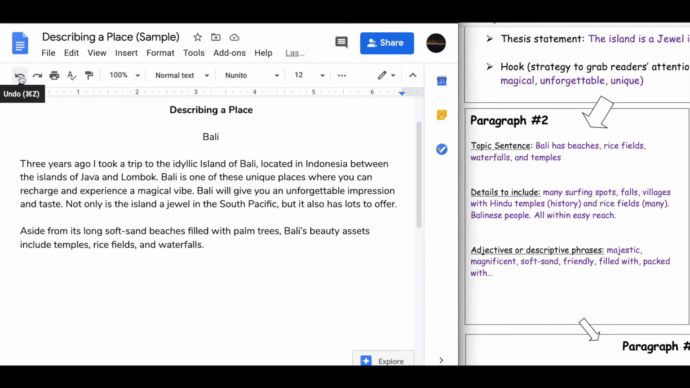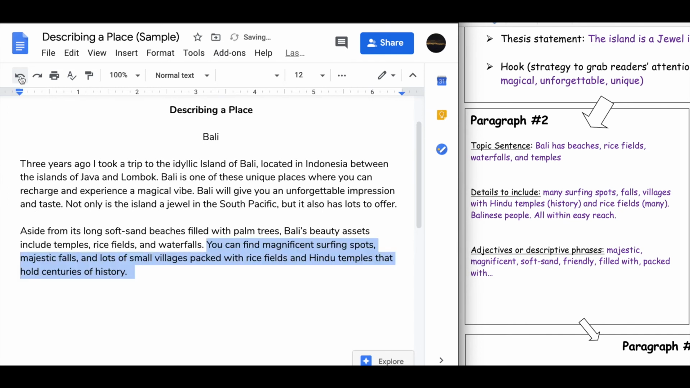And now I'm going to offer details, and I can mention the surfing spots and the falls and the villages, and I can go ahead and describe each one of these elements in a little bit more detail so the reader can imagine them as best as he or she can. So you can find magnificent surfing spots, majestic falls, and lots of small villages packed with rice fields and Hindu temples that hold centuries of history.